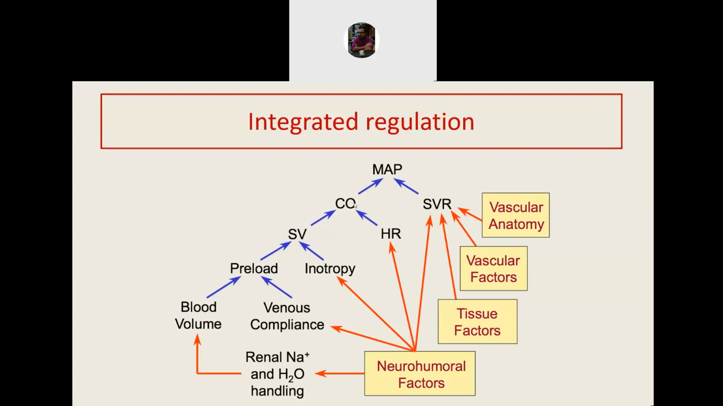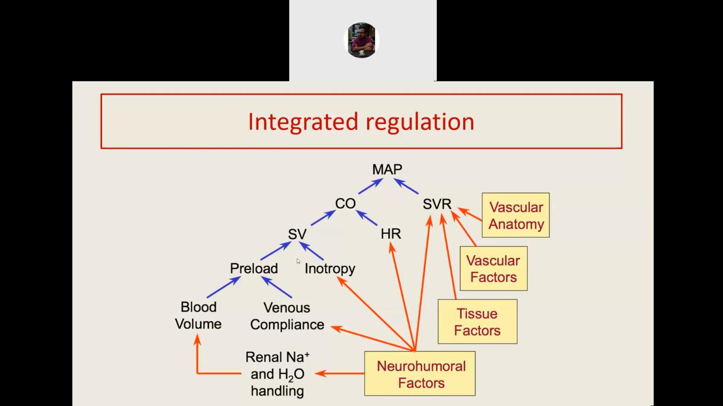As the stroke volume increases, the cardiac output increases, which also depends on the heart rate and the relationship between heart rate and cardiac output. As the cardiac output increases, the mean arterial blood pressure increases as a product of the vascular resistance. And this peripheral resistance depends on the anatomy of the blood vessel, the vasoactive factors, tissue factors, and neurohumoral factors. So this is an integrated regulation of the blood pressure. Anything that changes any of these factors will also affect the blood pressure.